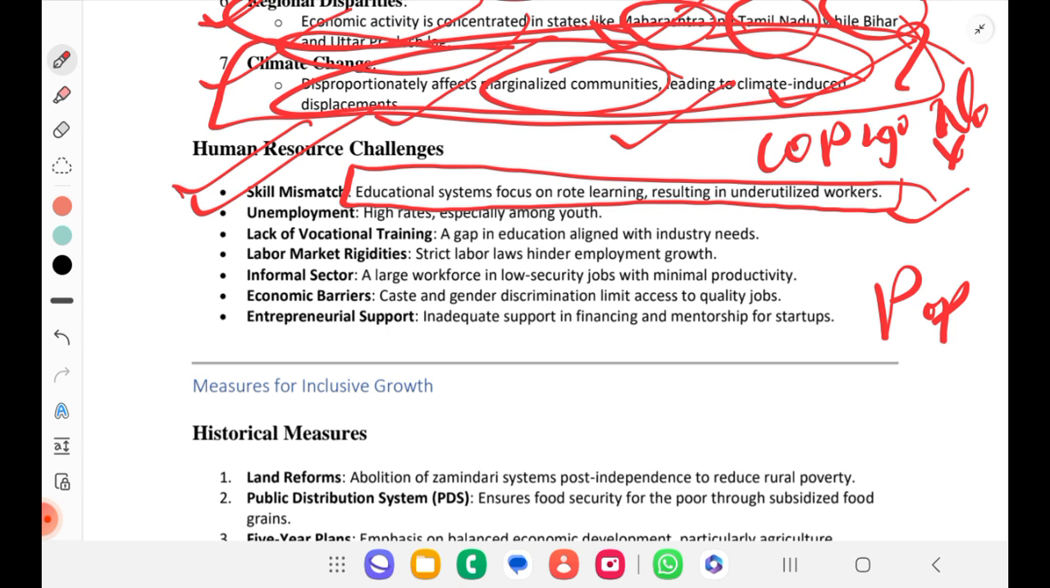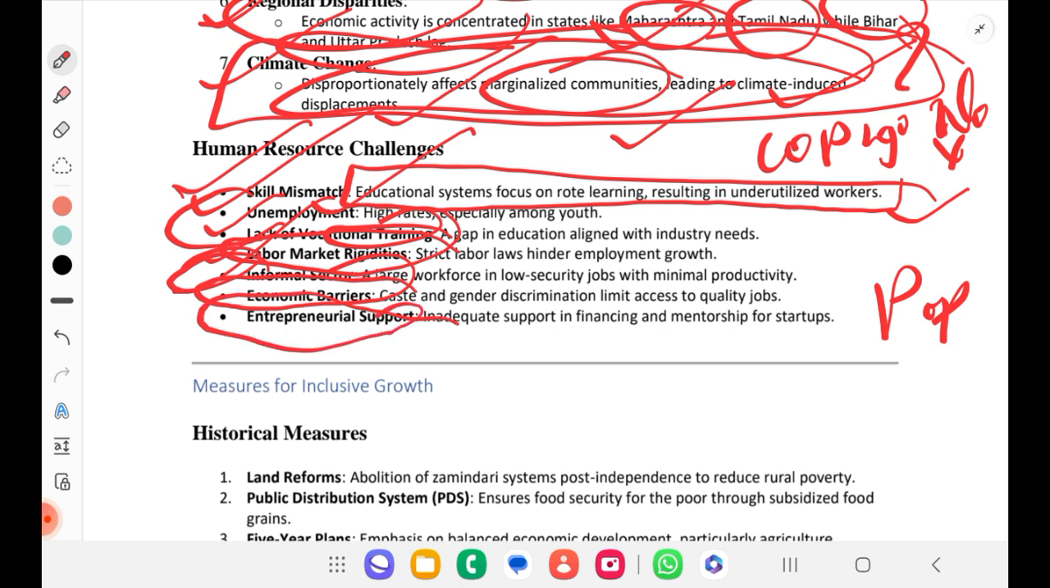So unemployment, lack of vocational training and skill, you can remember. Skill mismatch, lack of training and unemployment. Labor market rigidity is there. Most of them are in informal sectors, and economic barriers are there. Entrepreneurial support is not there. So for that we have Startup India, Stand Up India and all, right, to encourage.